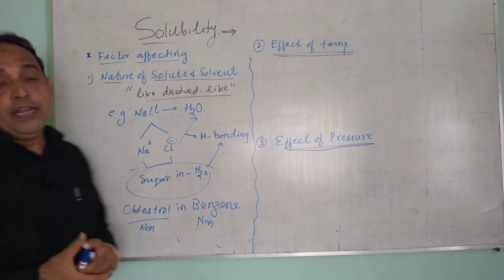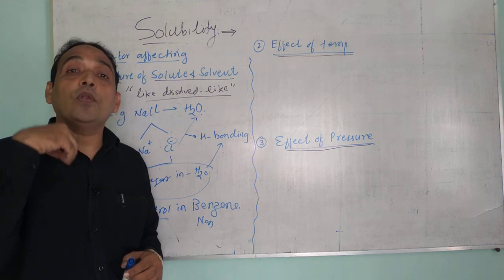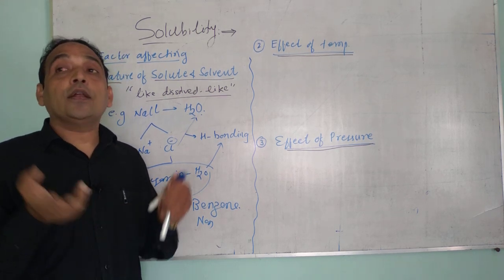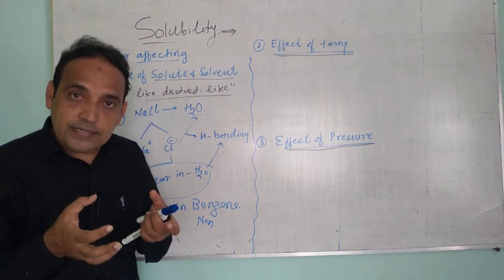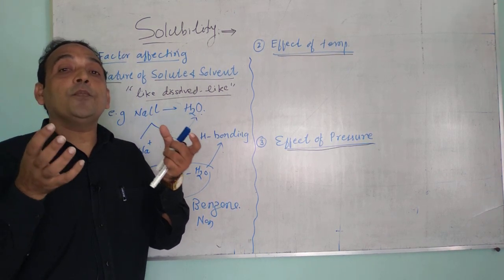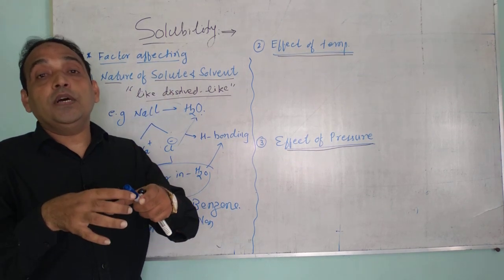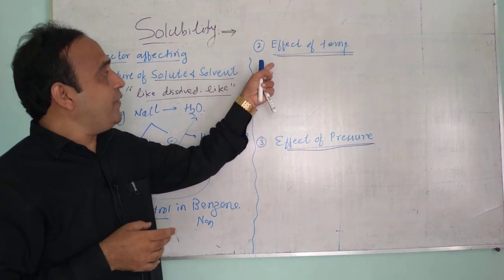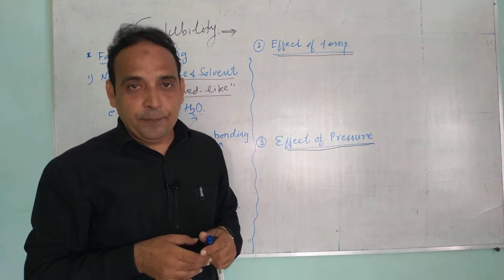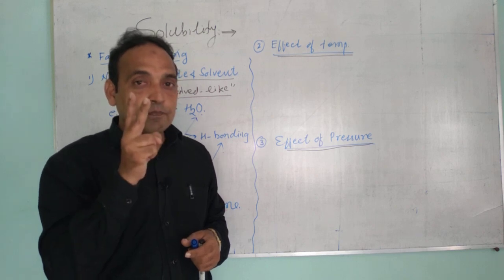which affects the solubility. So generally polar solute dissolves into polar solvent, or the compounds, yes, substances having similar chemical characteristic and similar intermolecular forces are readily soluble in a solvent of the same characteristic. Now the second factor is the effect of temperature. Related to temperature, two points are there.